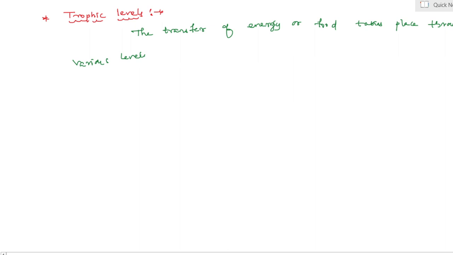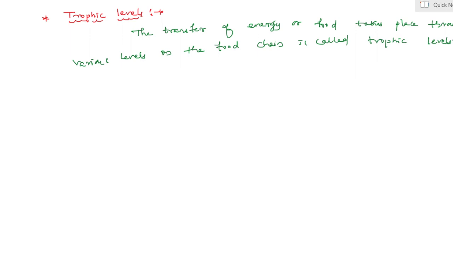Various levels in the food chain are called trophic levels. Yes, my dear students, here the producers, it means autotrophs, are present at the first trophic level.